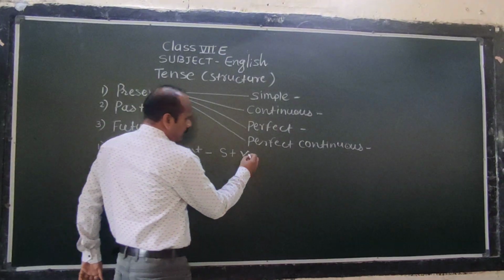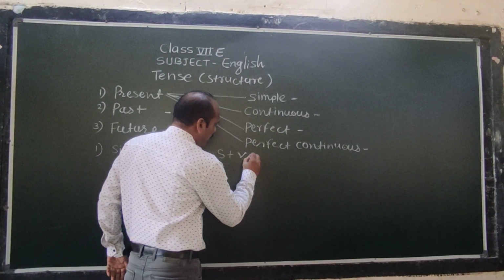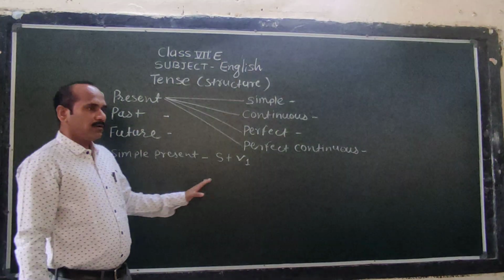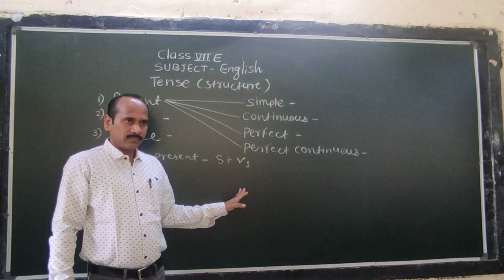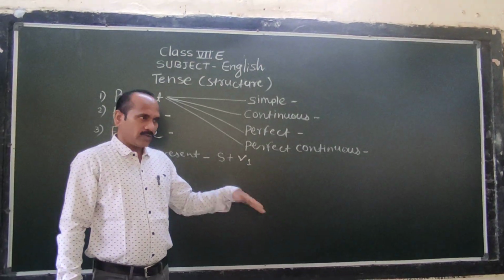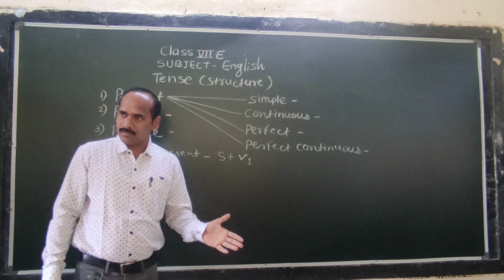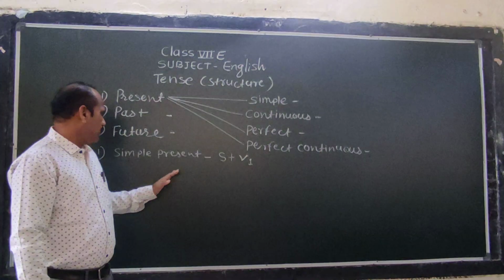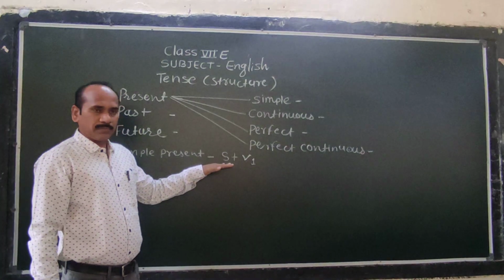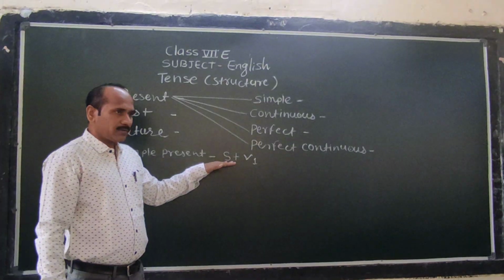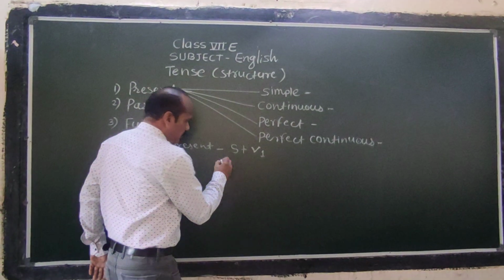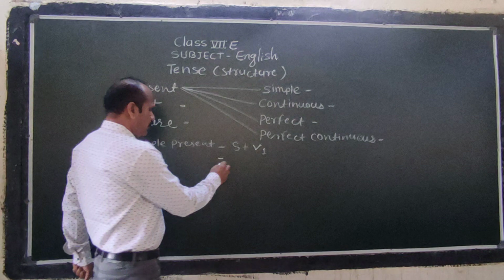Okay. We take first form of verb in simple present tense. We don't take second form of verb. We don't use shall or will. Where we have to use shall or will, we will discuss later. Okay. So the structure of simple present is subject and verb only. So let me take one example.